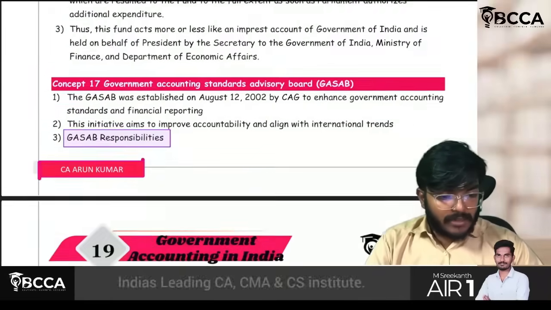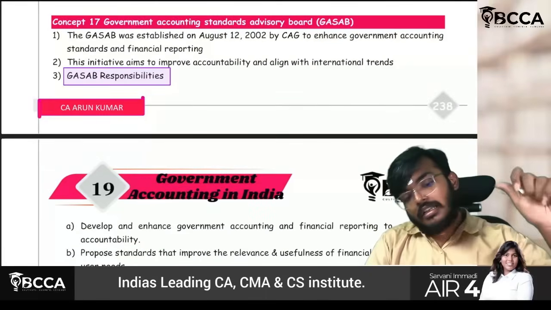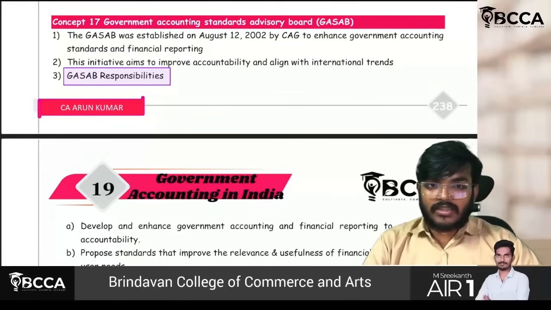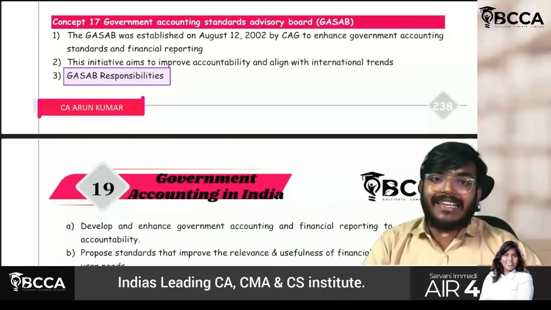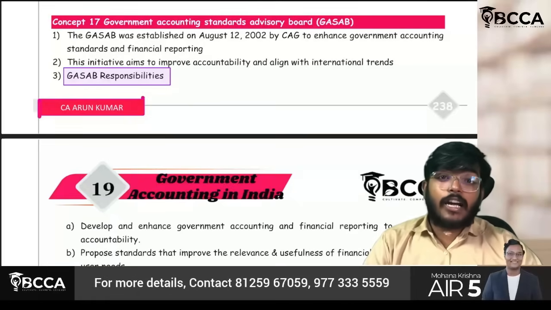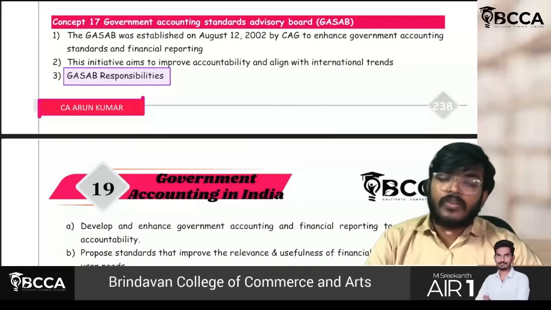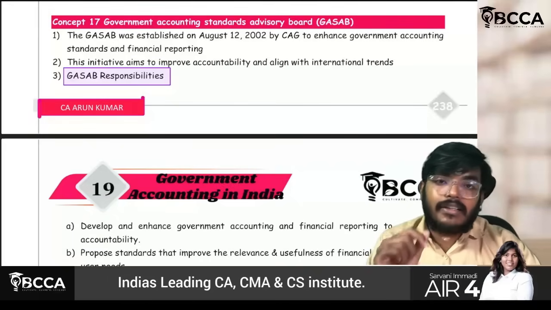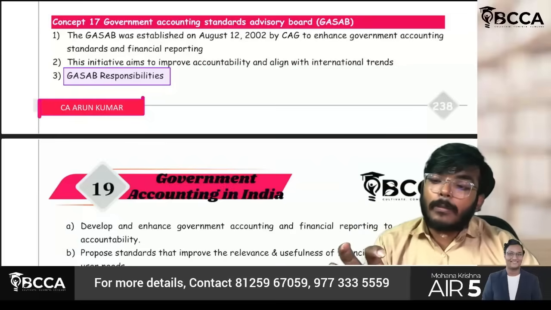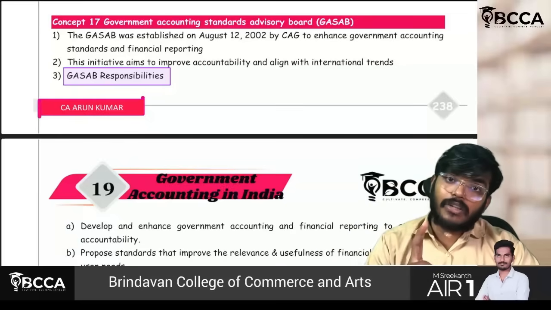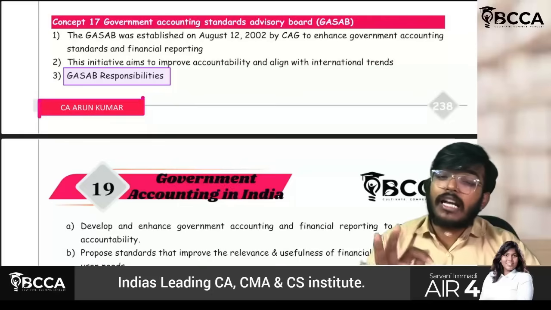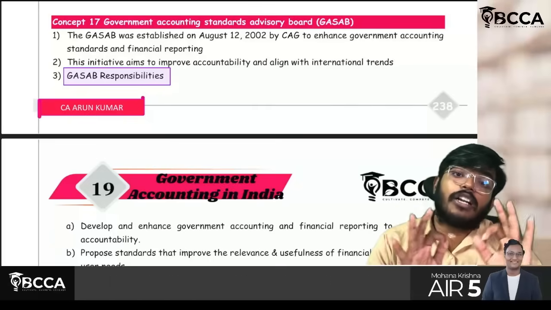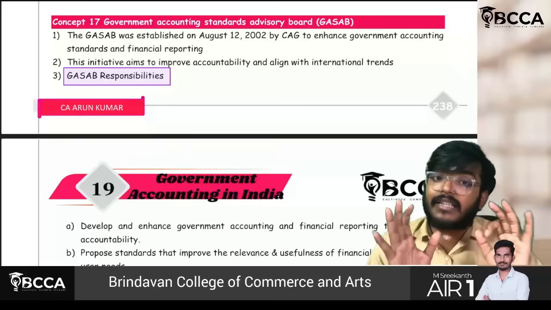Now, let us quickly move to the next part, which is called the Government Accounting Standards Advisory Board. Sir, what is this? Shortly called GASAB, Government Accounting Standards Advisory Board. It is very simple, guys. The purpose of this is to issue government accounting standards. In order to maximize the benefit from government accounting, it has to follow the government accounting standards. Sir, who will issue these standards? Those are issued by the Government Accounting Standards Advisory Board.